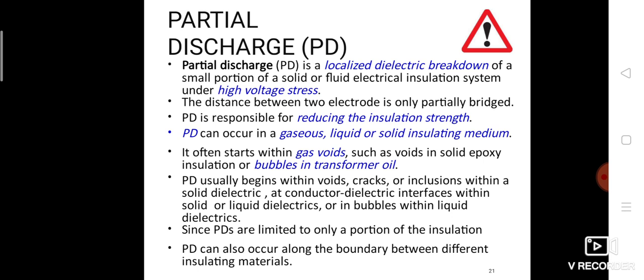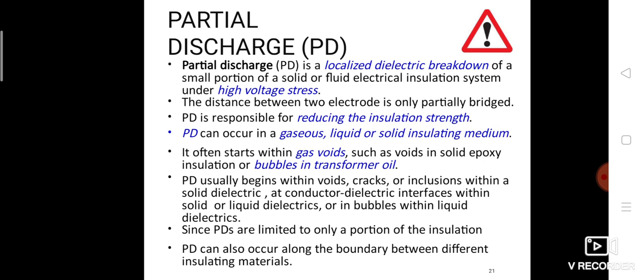Partial discharge is defined as a localized discharge process in which the distance between two electrodes is only partially bridged, or the insulation between the electrodes is partially punctured. In other words, partial discharge is a localized dielectric breakdown of a small portion of a solid or fluid electrical insulation system under high voltage stress. The distance between two electrodes is only partially bridged.